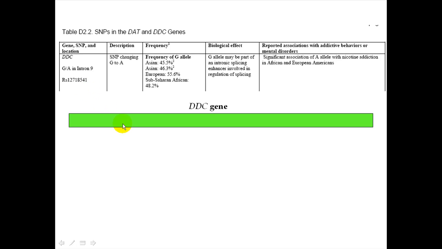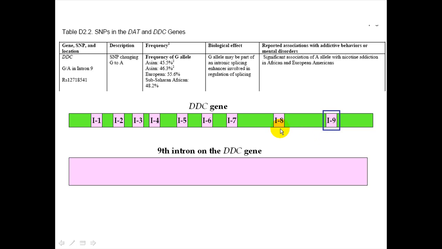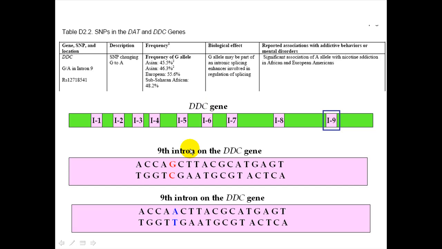So if you look at the Ddc gene, this gene has several introns in it. What we're saying is that if you consider just intron number 9, some people have a version of intron number 9 that, if you take a look at its sequence, happens to have a G in a particular portion within it. Another version of intron number 9 of the Ddc gene has this. If you take a look at its sequence, instead of a G, it has an A in that particular portion.